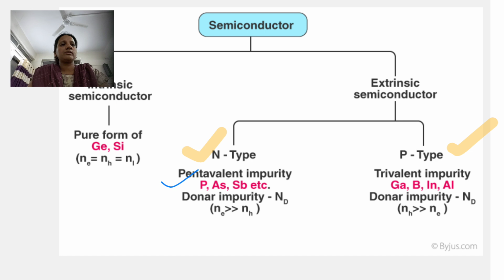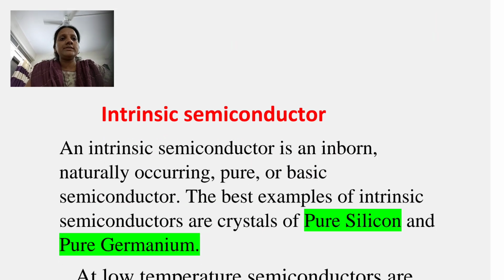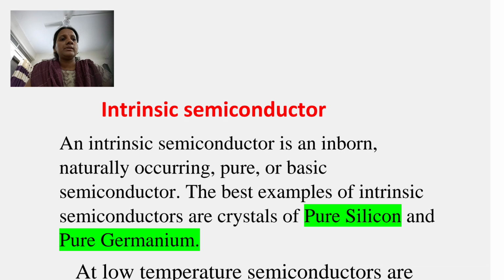Then we will see the first type of semiconductors, that is intrinsic semiconductors, in detail. See here, intrinsic semiconductors means inborn, naturally occurring, pure and basic semiconductors.